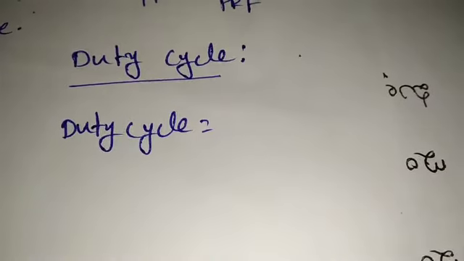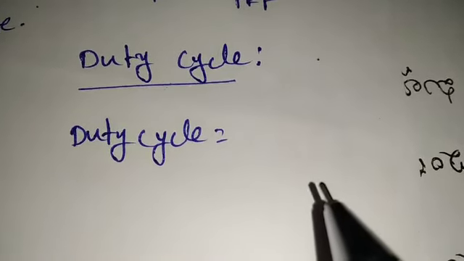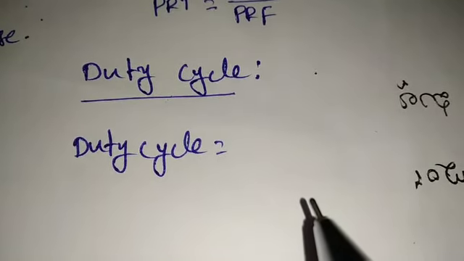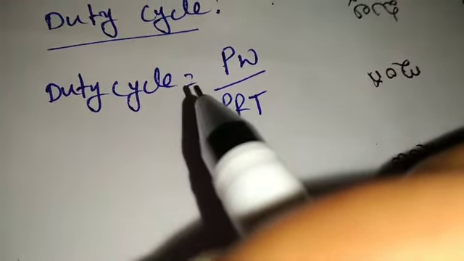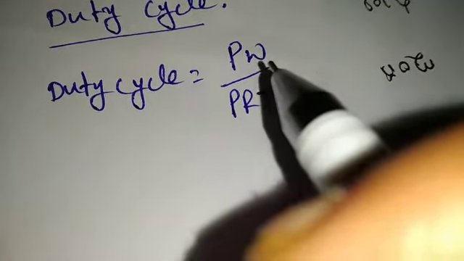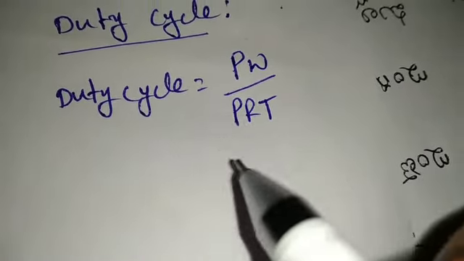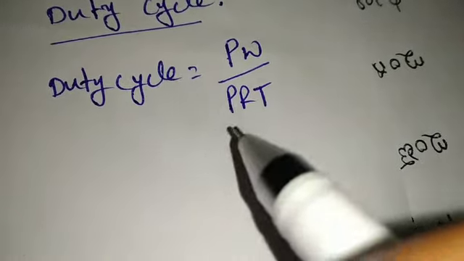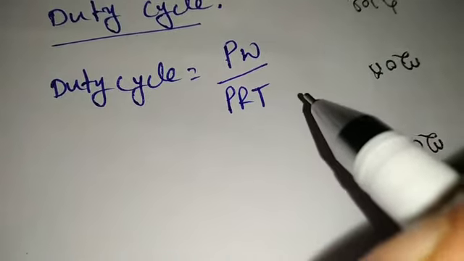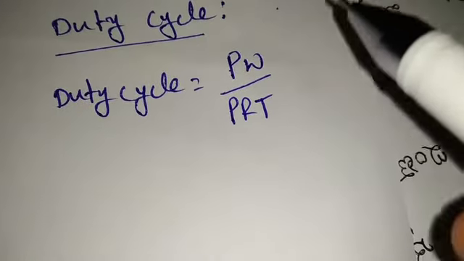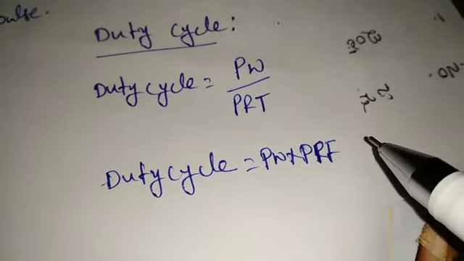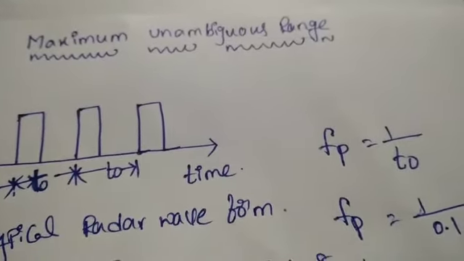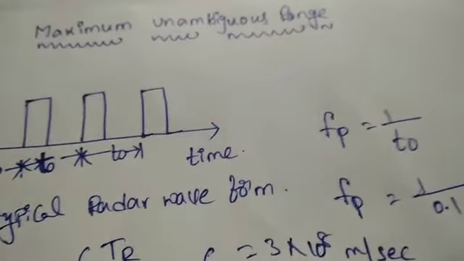And next, duty cycle. So duty cycle is defined as the ratio of the pulse width to pulse repetition time. So we can write duty cycle equal to pulse width into PRF. So 1 by PRT is equal to PRF. So duty cycle equal to pulse width into PRF. So this is what maximum unambiguous range. Thank you.